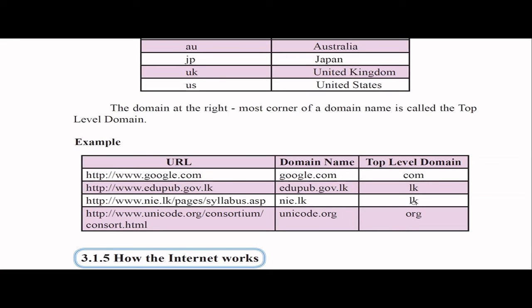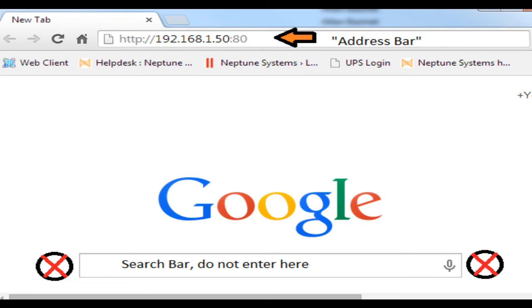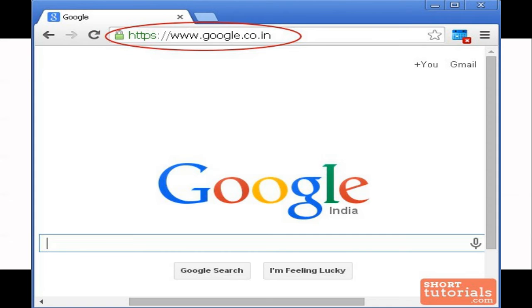So what is this domain name? I would like to explain a bit more, because we will learn about this in the DNS servers. But before jumping to that, I want to give a small background. For example, I initially told you if you type ping google.com, you can get the IP address of the Google server. If you type that IP address, you can still go to the Google website. And we have www.google.com also, which is a domain name. When you type that also, you go to the same website, right?